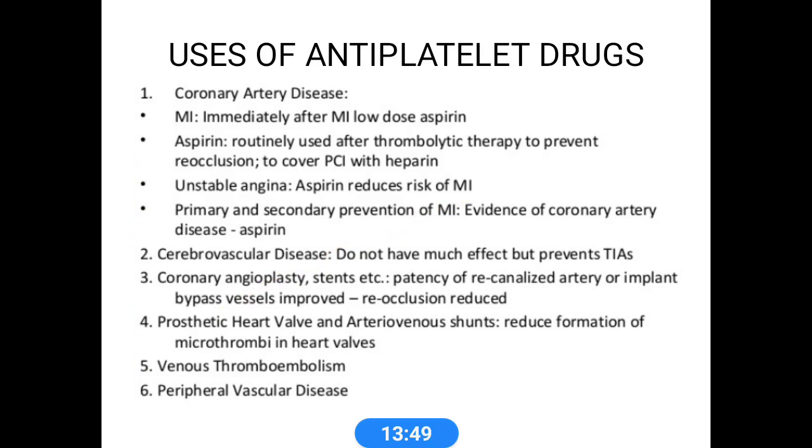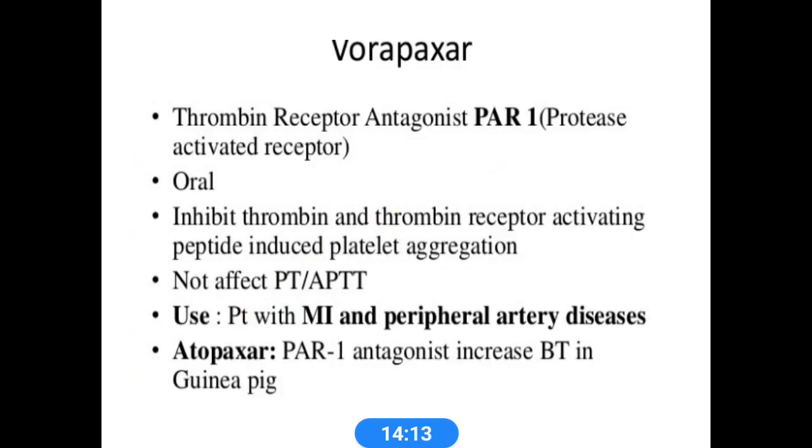What are the common uses of antiplatelet drugs? Coronary artery disease, MI, unstable angina, primary and secondary prevention of MI, cerebrovascular disease, coronary angioplasty, prosthetic heart valve, venous thromboembolism, peripheral vascular disease. These are the main uses of these antiplatelet categories of drugs.